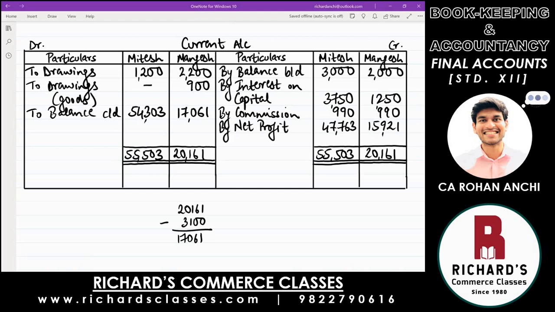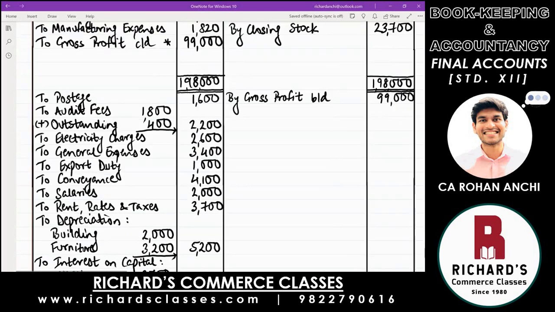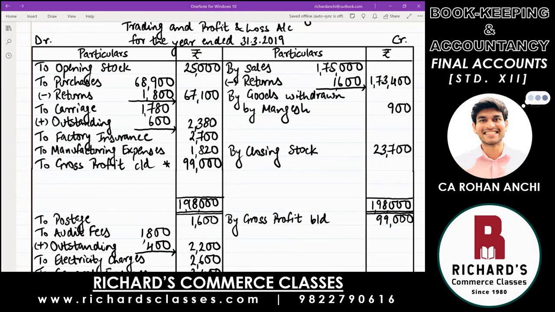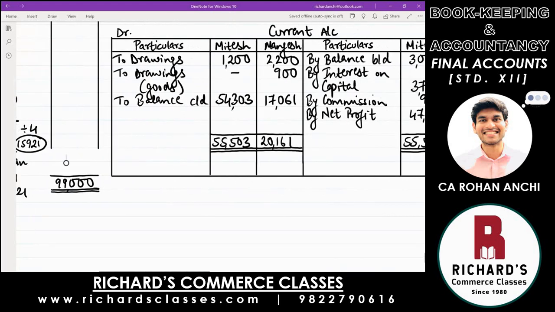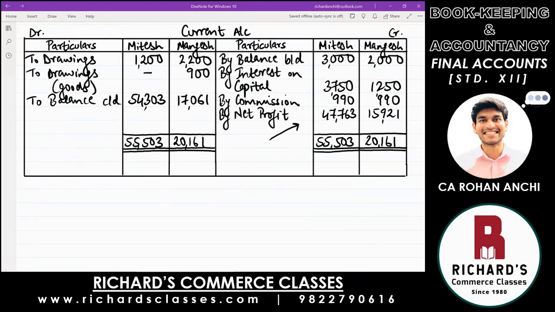Okay. Now, where will you write this balance? Balances also have two effects. They're constantly moving from one account to the other. If you have a look, pay attention on the screen for 1 minute. What you did in trading account with gross profit. From the debit, balance of gross profit has gone to the other side, credit. Same thing even in profit and loss account. When you found out net profit, it was on the debit side. It moved to the credit side when you wrote it in current account. On the credit side, you wrote net profit. So again, it moved from one side to the other side.